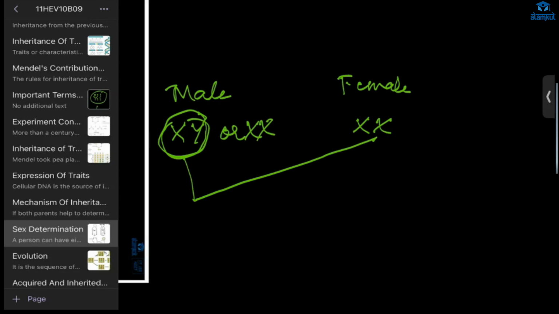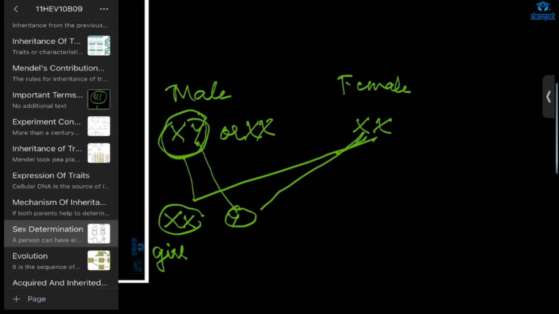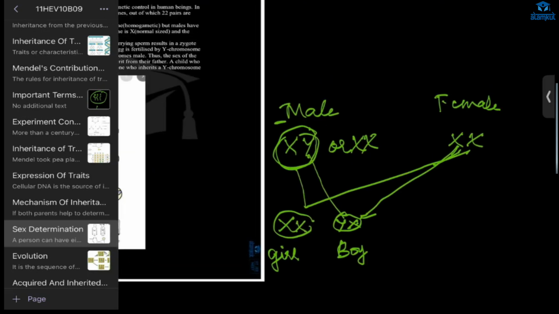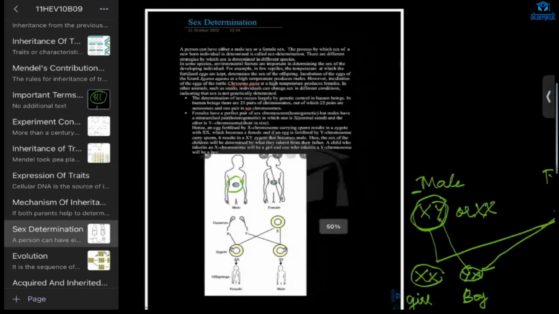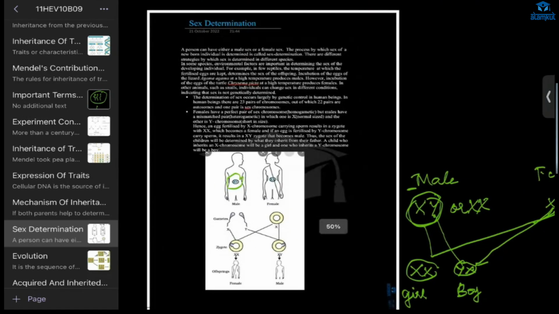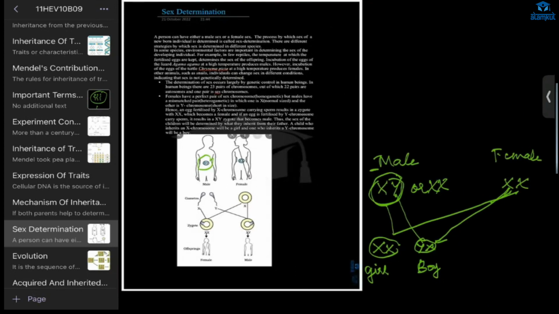We will get XX. If it is XX, that means it is a girl. And if we got Y and X, because in the female we get X only, if we got Y, then it is a boy. So the male determines the sex of a child. This is how sex determination happens in humans.